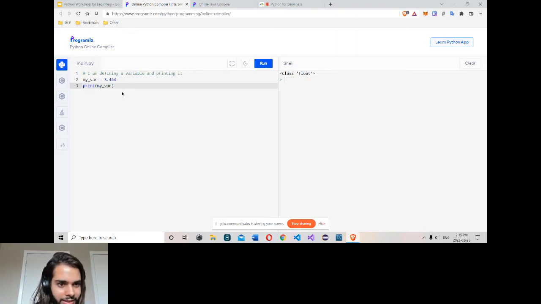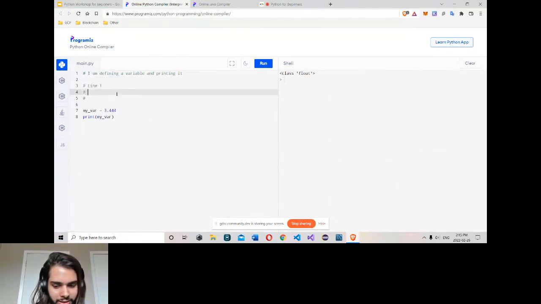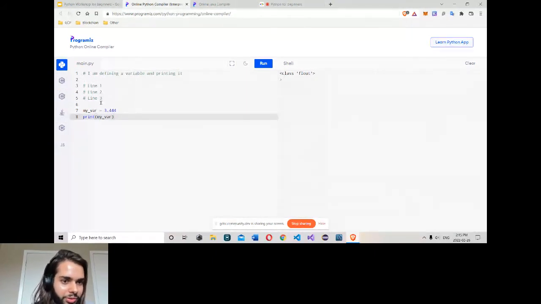For multi-line, there's no syntax for multi-line comments. The way is actually, you can simply write hash and hash and hash. Simply you can write maybe line 1, line 2, line 3. In Java we have a slash-star style comment, but here you simply type hash again and again. That's one more way.